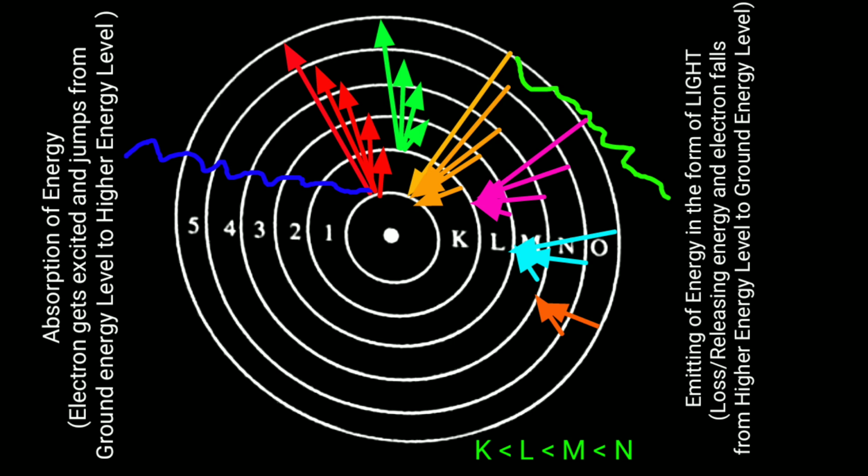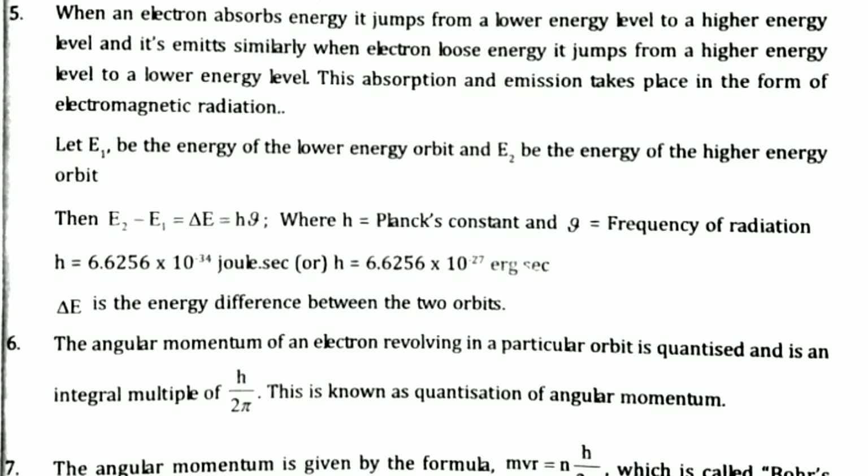This is called electromagnetic radiation. So if you observe the fifth point, this absorption and emission takes place in the form of electromagnetic radiation, which is nothing but light. When the electron jumps from higher energy to lower energy, it loses energy. The lost energy is emitted in the form of light, that is, electromagnetic radiation.